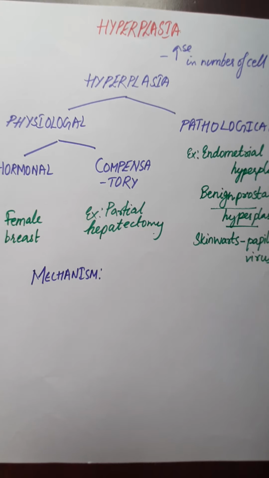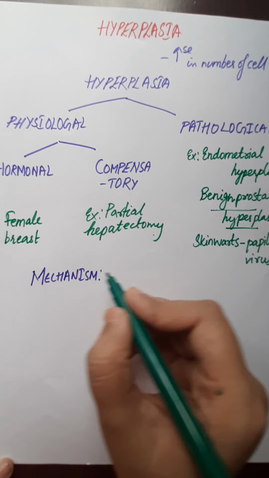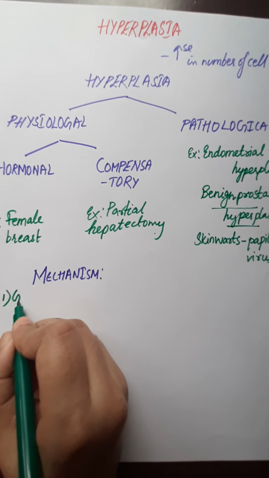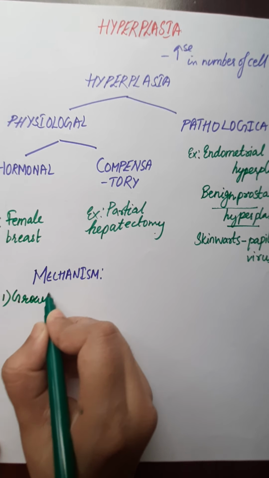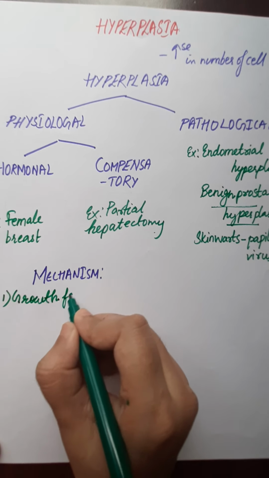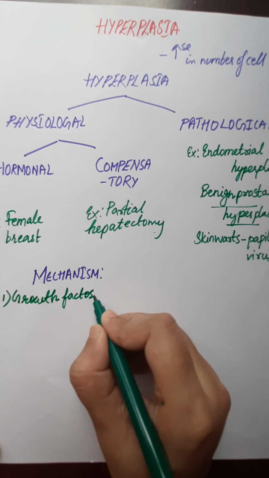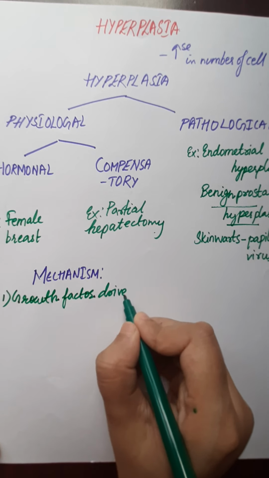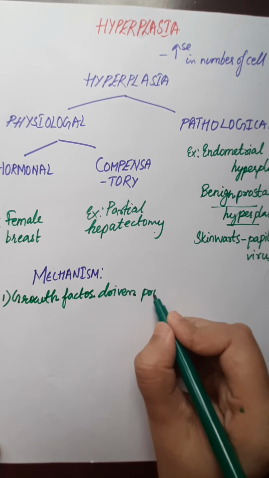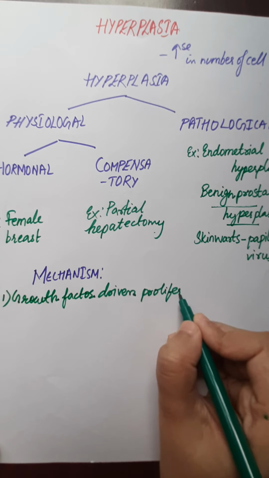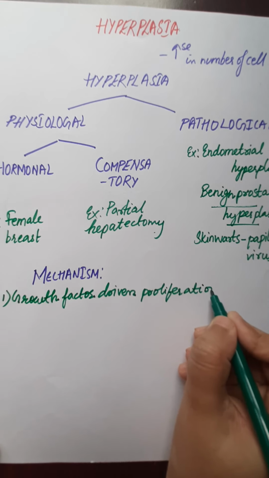The second one is the formation of new cells from stem cells. The first point you need to keep in mind is growth factor driven proliferation of mature cells.